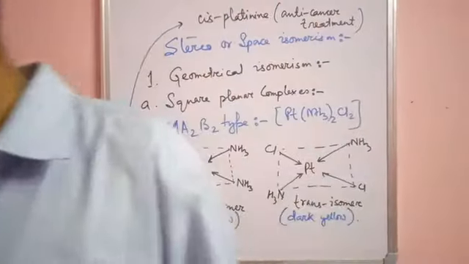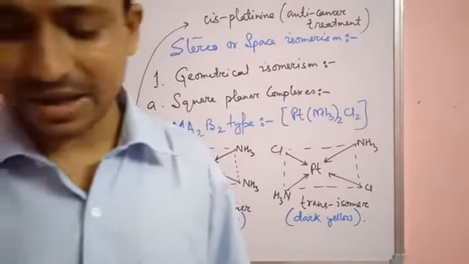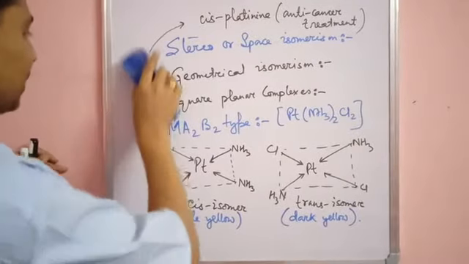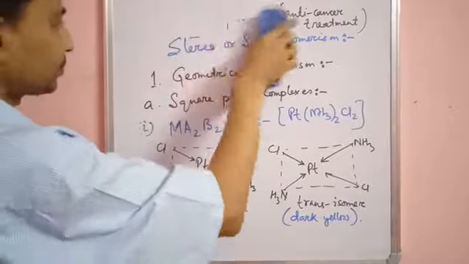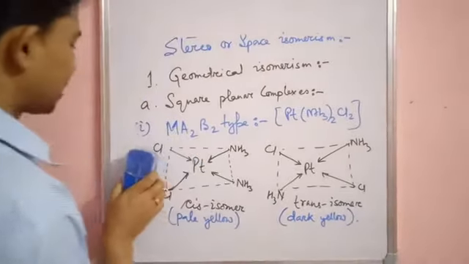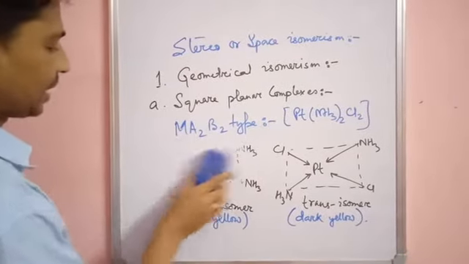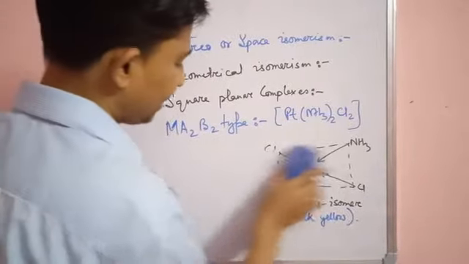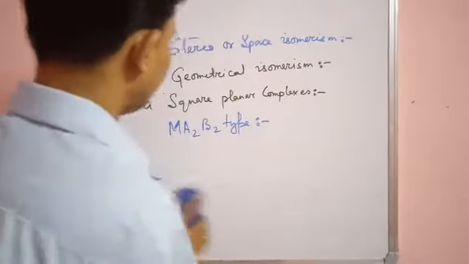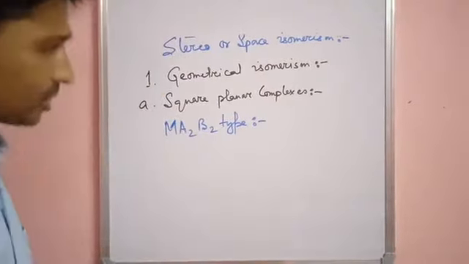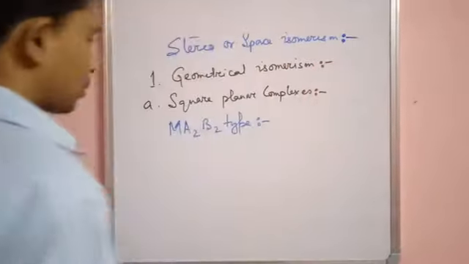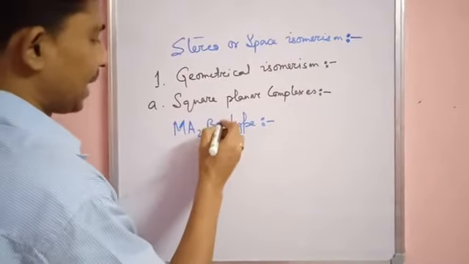Next, the square planar complexes we are going to see are of the Ma2bc type. Please note, students, the cis isomer is called cisplatin, and it has anti-cancer activity and is used for anti-cancer treatment. I give you this information because I know about it from my research work. So next one is the Ma2bc type.